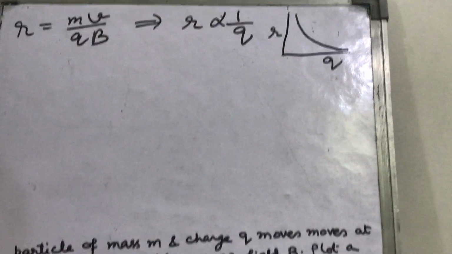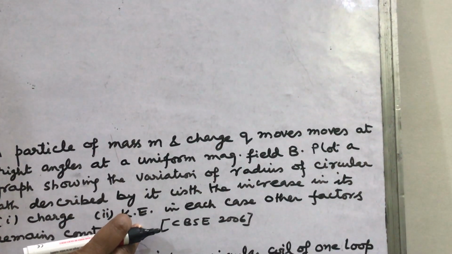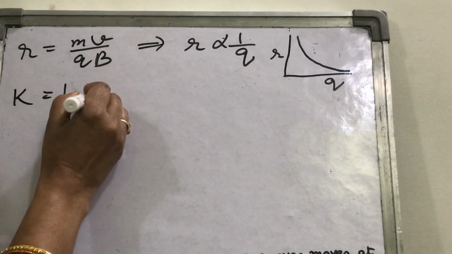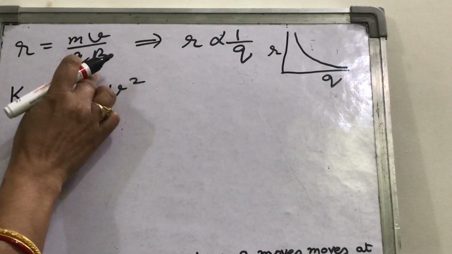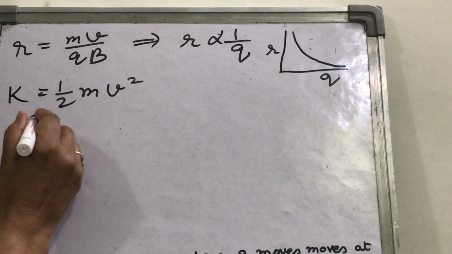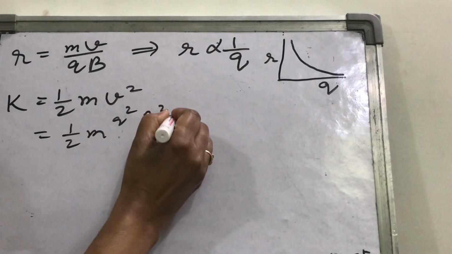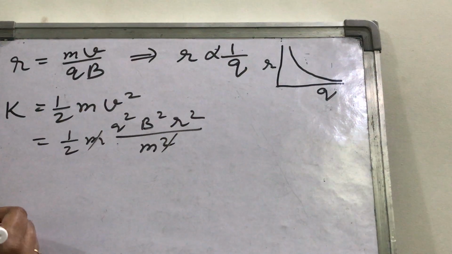In the second case, you have to plot the graph for r versus kinetic energy. Then you should know the relation for kinetic energy. Kinetic energy is half m v square. And what is v here? v is qBr by m. So what do you write here? Half m q square B square r square upon m square. This is cancelled.